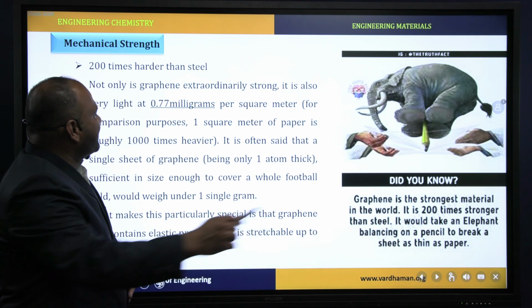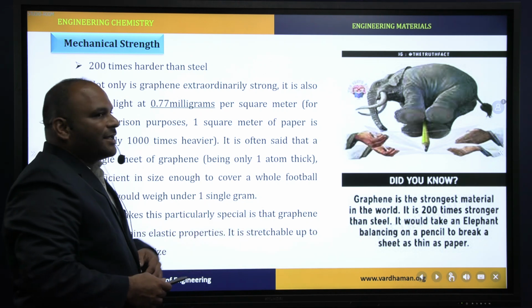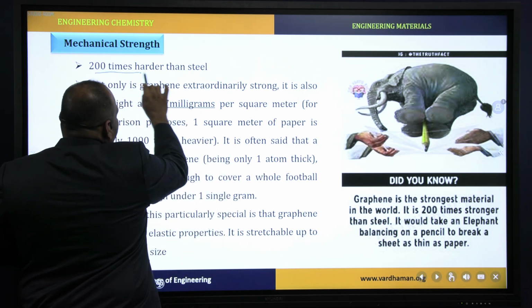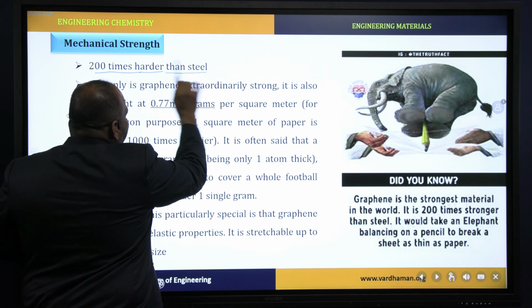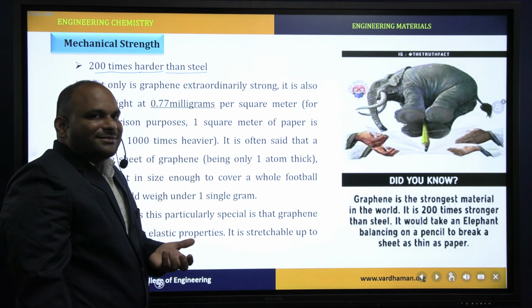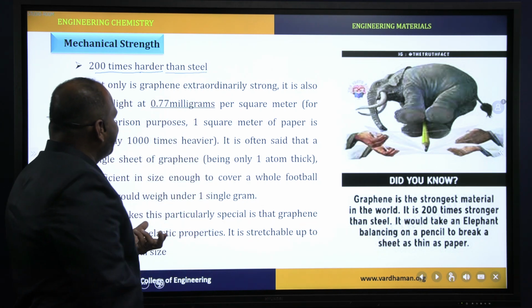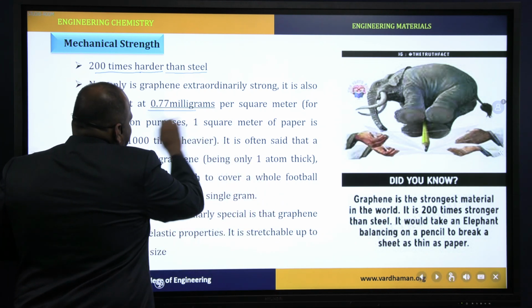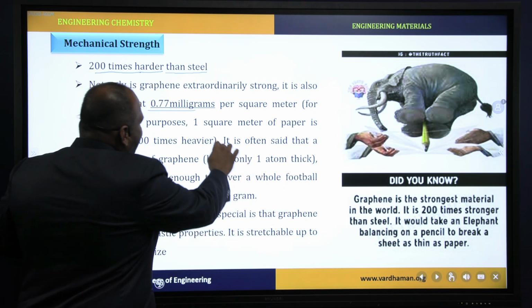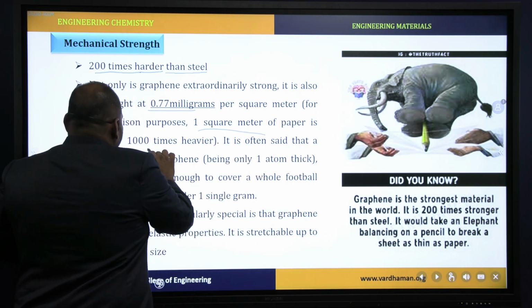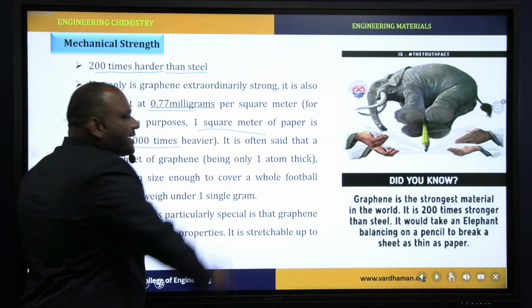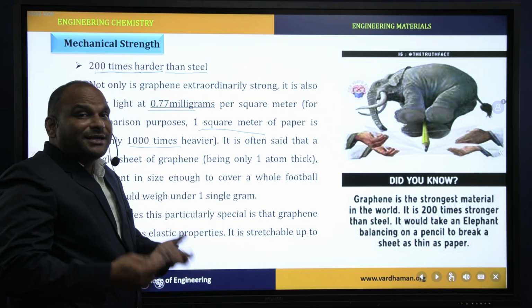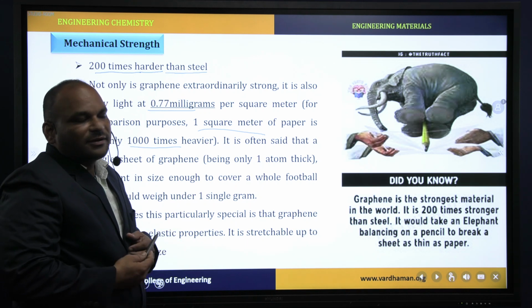Mechanical strength of graphene is extremely higher than steel, that is 200 times harder than steel. Along with hardness, it is a very light material. Per square meter of graphene, weight is 0.77 milligrams. This is very little compared with 1 square meter of paper. Paper is 1000 times heavier than graphene. 1 square meter of paper is 1000 times heavier than 1 square meter of graphene.